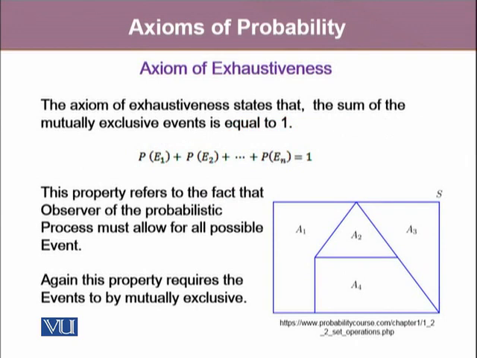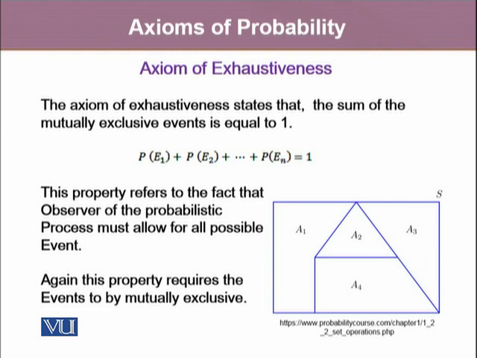The other axiom is the axiom of exhaustiveness. The axiom of exhaustiveness states that the sum of the probabilities of all the mutually exclusive events is equal to 1. So if we have E1, E2 up to En mutually exclusive events, then when their probabilities are added, the result should be equal to 1. This property refers to the fact that the observer of the probabilistic process must allow for all possible events.